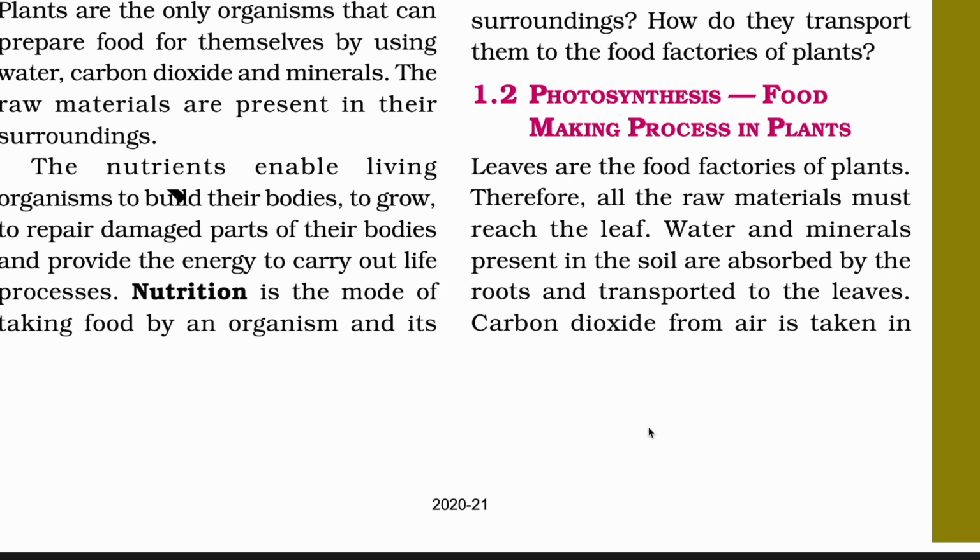Water is present in soil, and minerals are also present in soil, and plants have one part from which they can absorb all these things, and this part is known as roots. Then they have to transport the whole material from roots to leaves.